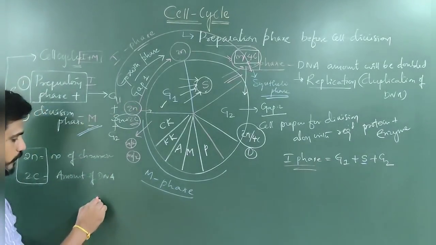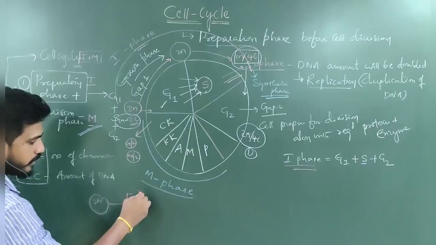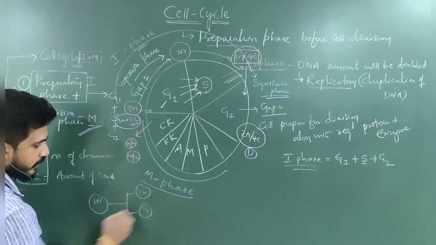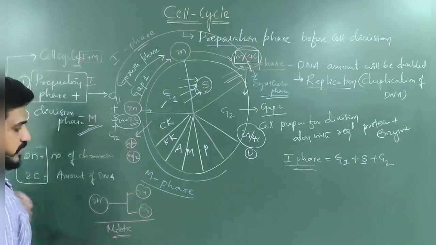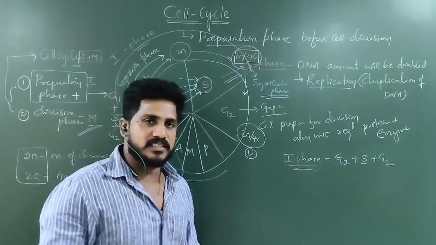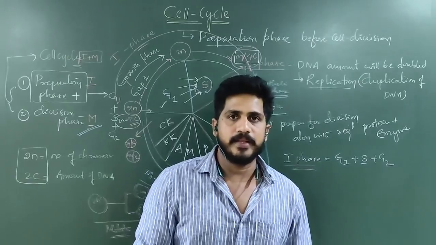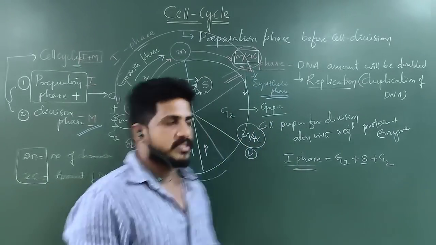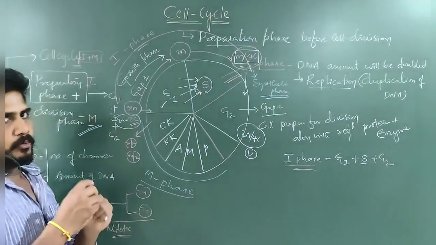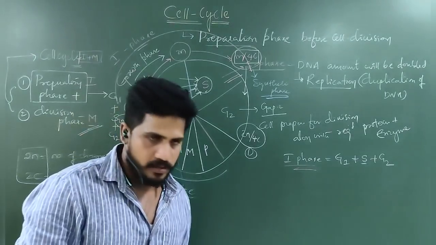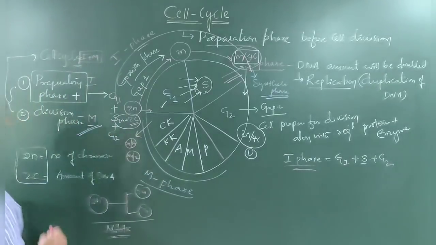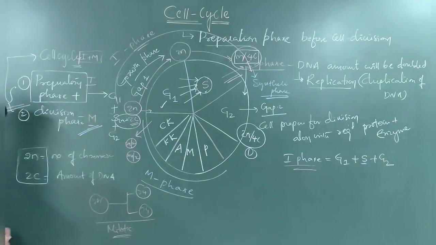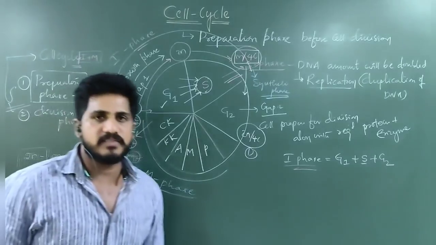That is why I told you, once a 2n cell enters and divides, and two 2n cells come, this is called mitotic division. During mitotic division, daughter cells have characters just like the parental cell. No change even. Why? Because there is no random chromosomal content. As it is, copy and paste. So that's why all somatic cell divisions are mitotic divisions.